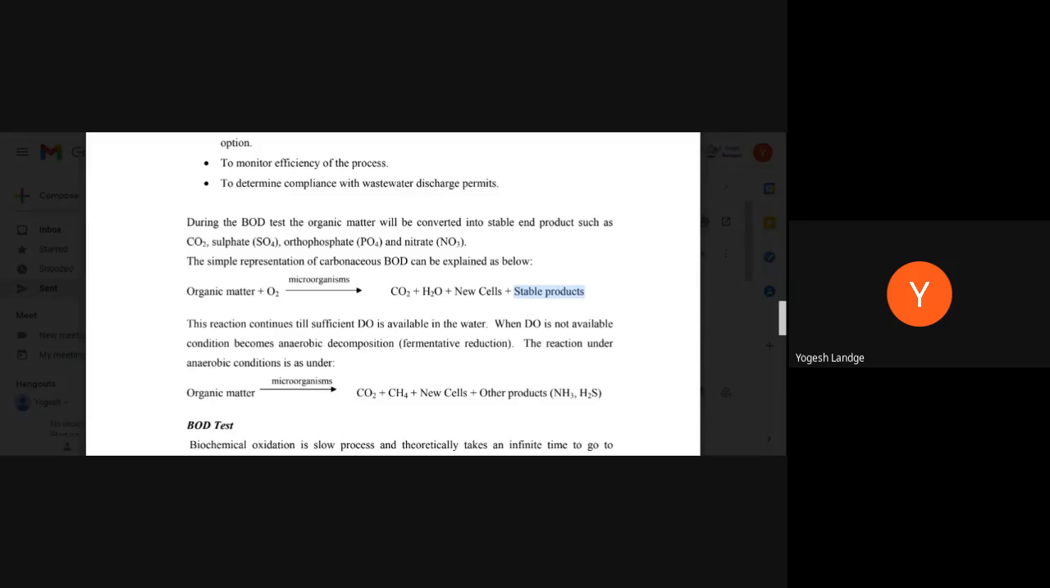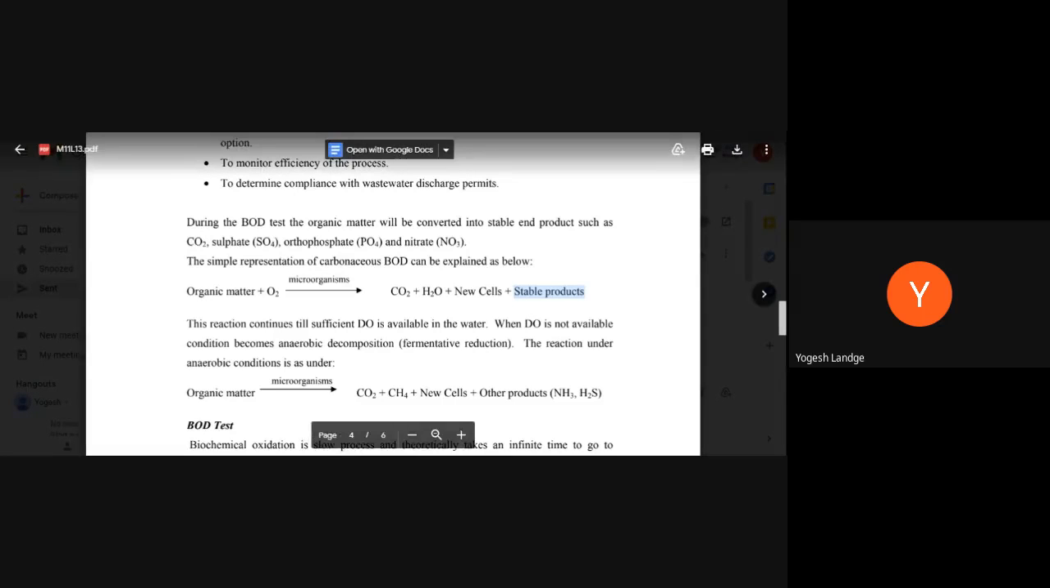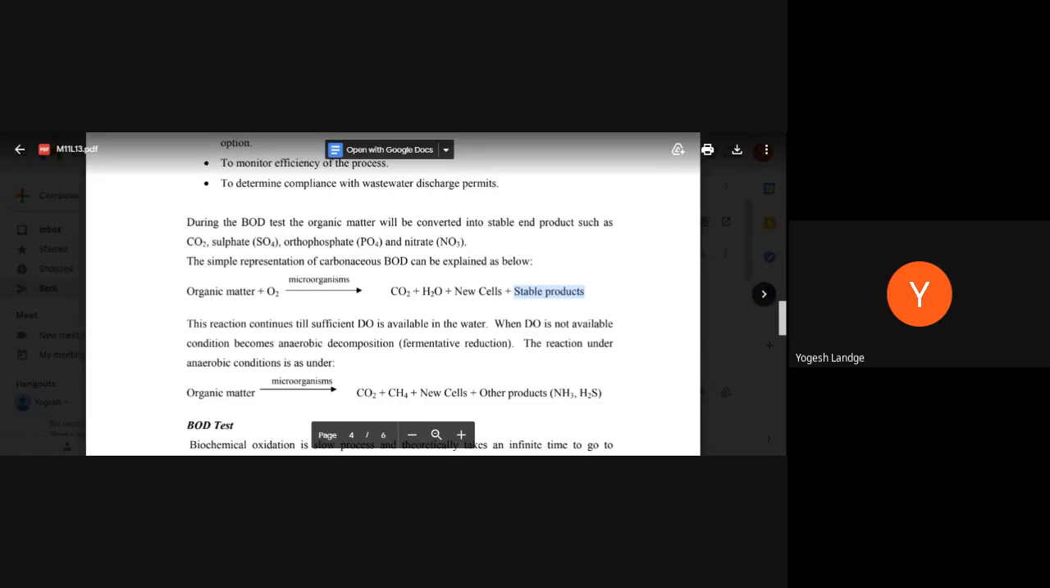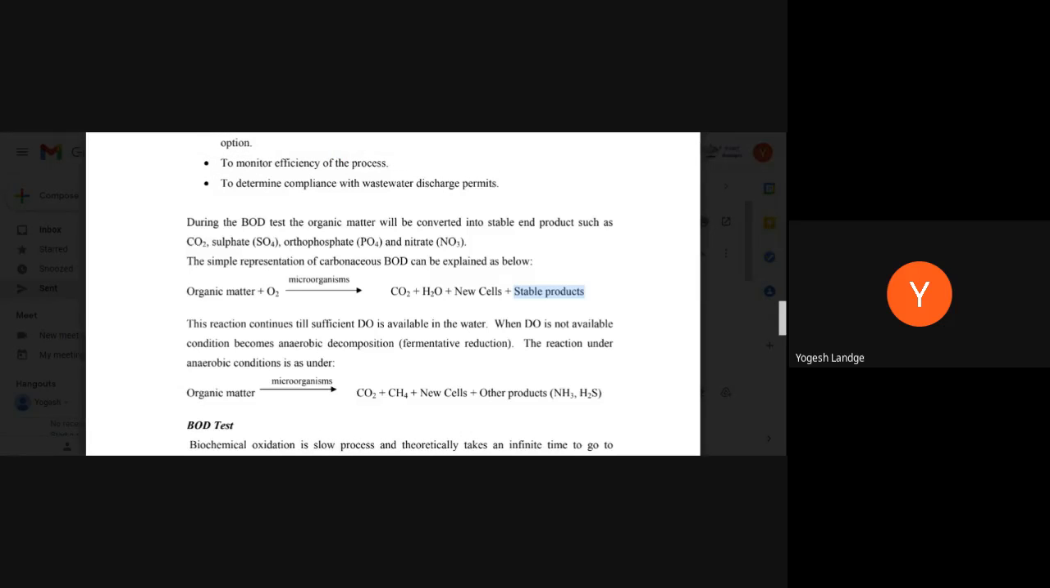If there is insufficient oxygen, say the reaction still has sufficient DO, the reaction is carried out up to the DO, but after that the reverse happens and fermentation takes place, which can occur in the anaerobic process. Here the microorganisms, which are those that live in the absence of oxygen, decompose the organic matter, just like fermentation.